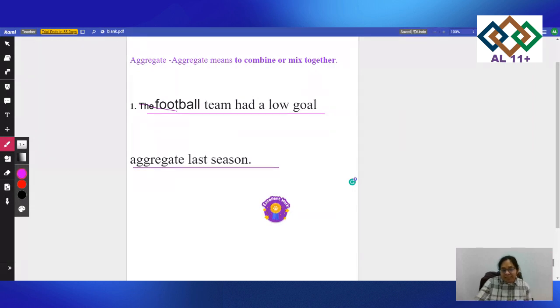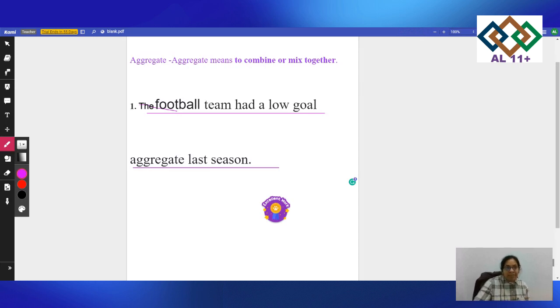So I would say the football team had a low goal aggregate last session, and then afterwards your child could describe the football team, how your child likes football. They could say the football team was really poor, really bad at taking goals. Or you could use aggregate in different ways.